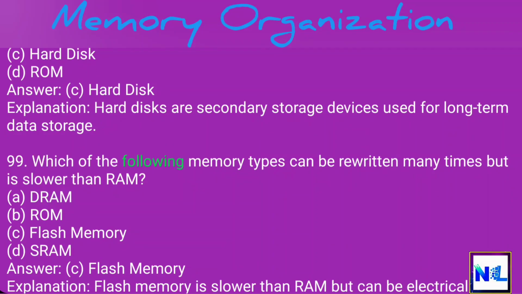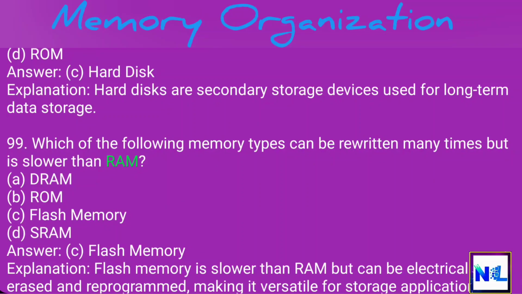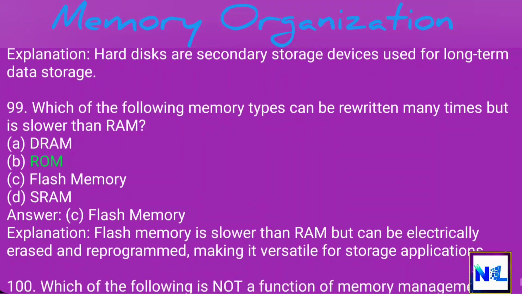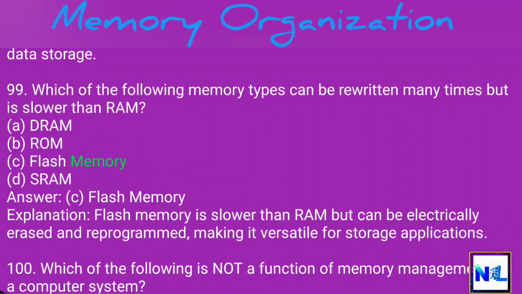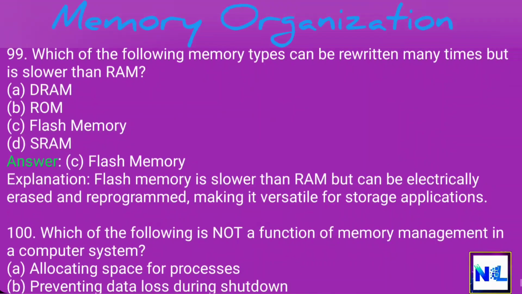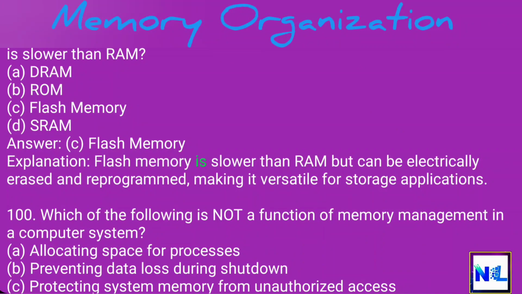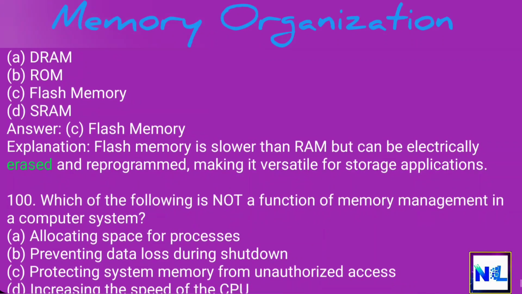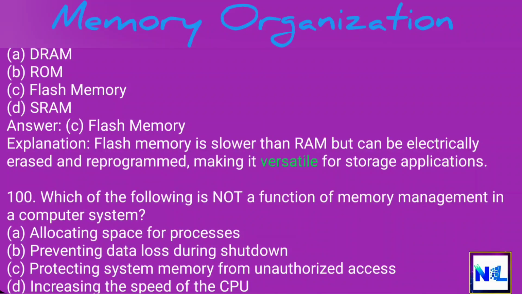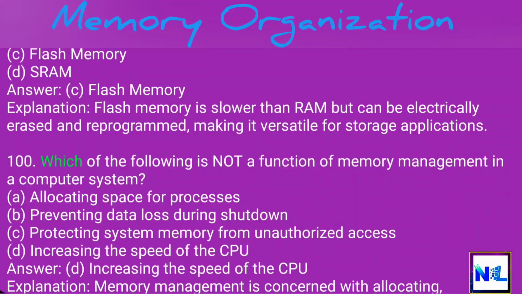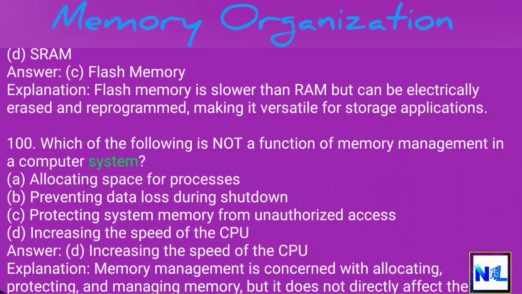99. Which of the following memory types can be rewritten many times but is slower than RAM? A. DRAM. B. ROM. C. Flash memory. D. SRAM. Answer. C. Flash memory. Explanation. Flash memory is slower than RAM but can be electrically erased and reprogrammed, making it versatile for storage applications.